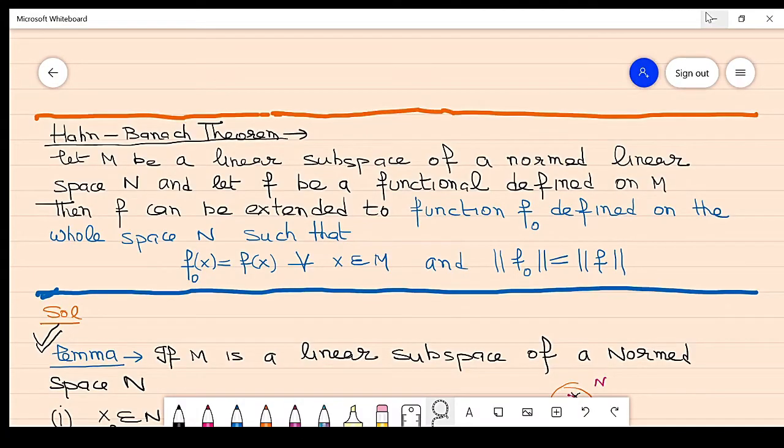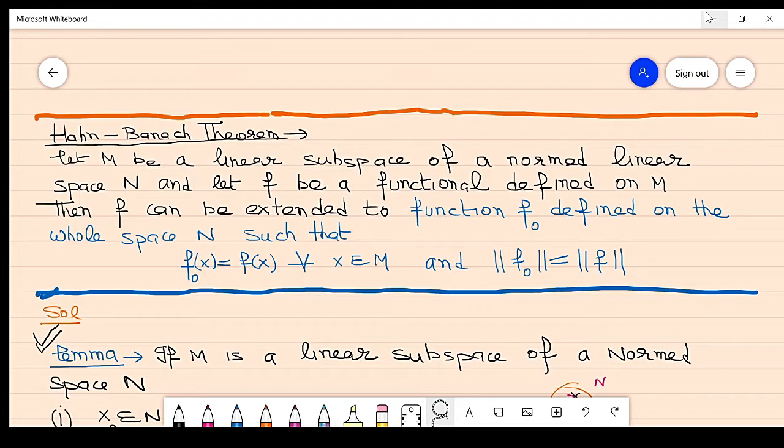Now, in this lecture, we are going to start the proof of a very important result, which is called the Hahn-Banach theorem.